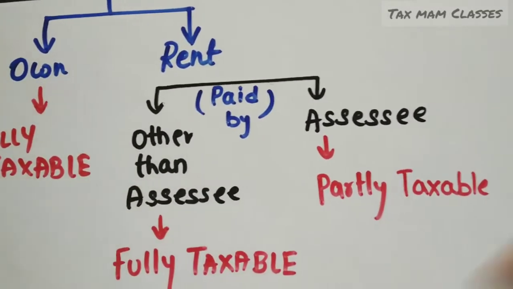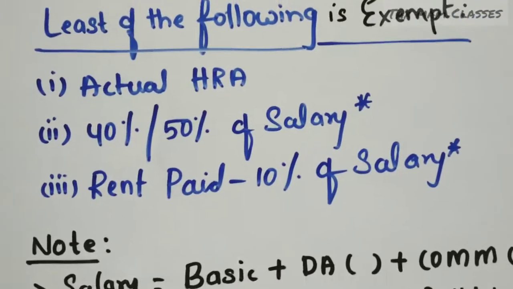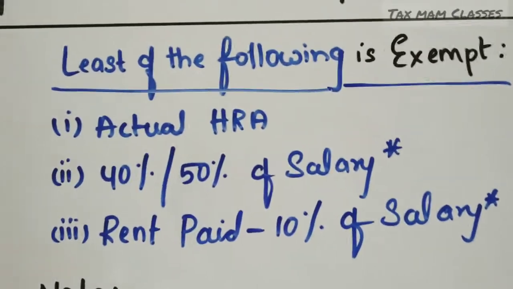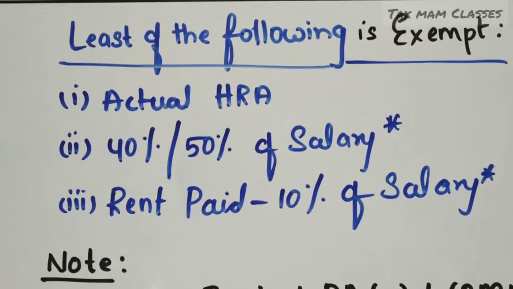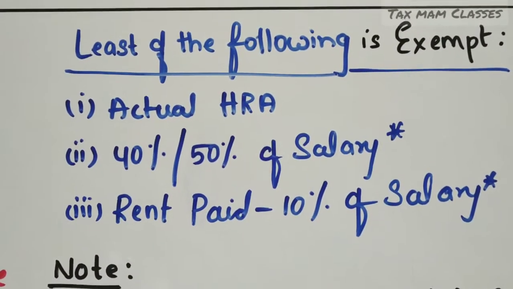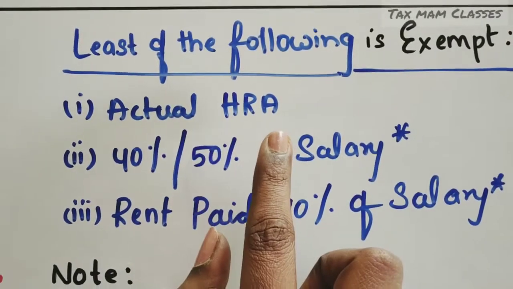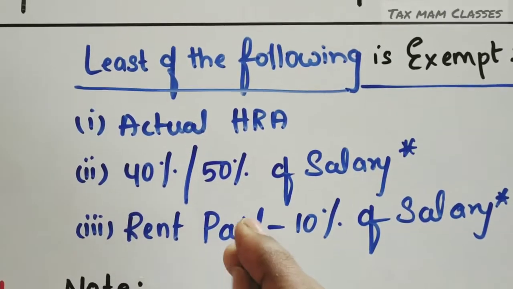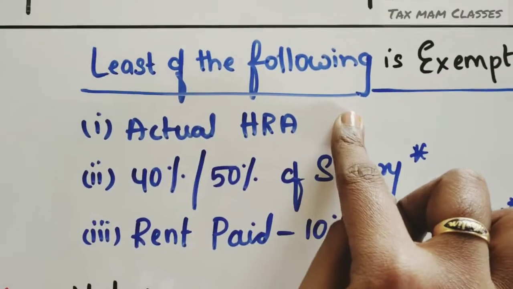Then what does partly taxable mean? See the provisions. Least of the following is allowed as exemption. That means from these 3 cases, the least one will be allowed as exemption. What is the first one? The actual HRA received by the employee. Who is giving? The employer is giving. So we have to take that amount as the first one.